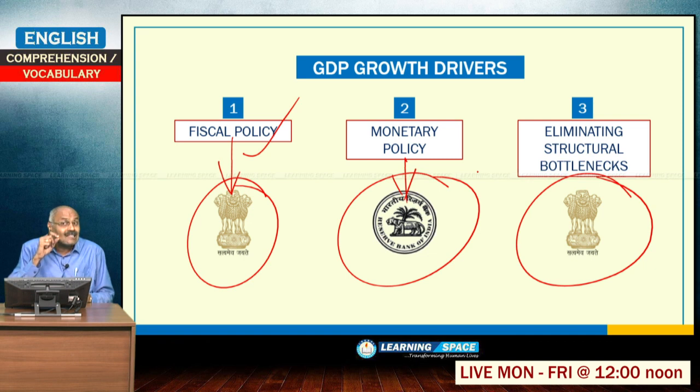GST is one type of eliminating structural bottlenecks. If rural cold storage facilities are improved, that is also eliminating structural bottlenecks. If rural infrastructure is improved, that too. So, the GDP growth drivers are monetary policy, fiscal policy, and eliminating structural bottlenecks.